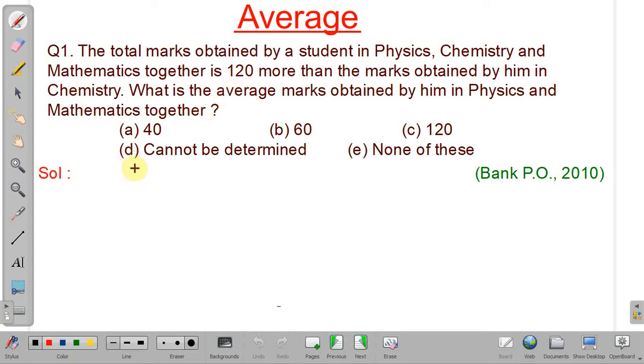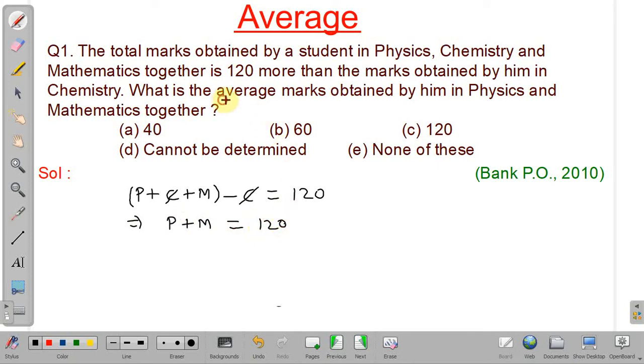So suppose P denotes the marks obtained in physics, C denotes the marks obtained in chemistry, and M denotes the marks obtained in mathematics. So P plus C plus M, and the difference between physics, chemistry, and mathematics together and chemistry is 120. So we have to subtract chemistry marks, and the difference is given as 120. So C will get cancelled out as the signs are different. Okay, one is positive, the other is negative. So physics plus mathematics marks is equal to 120.